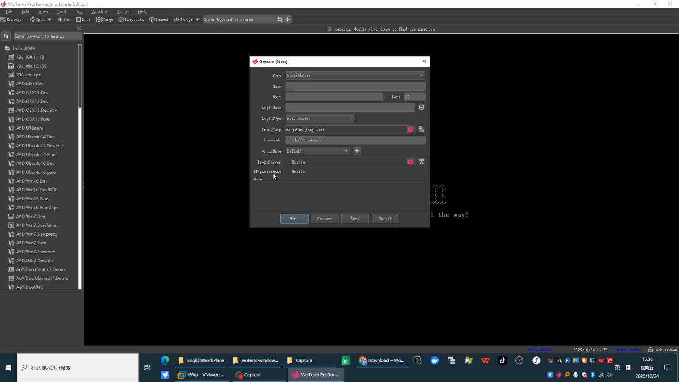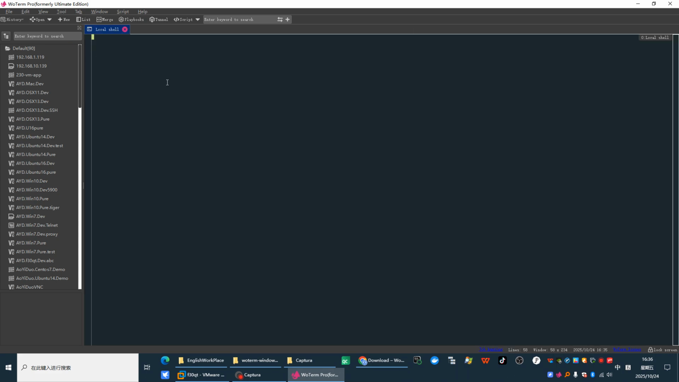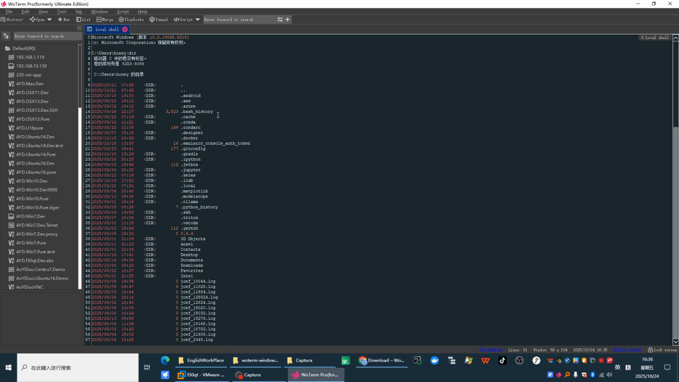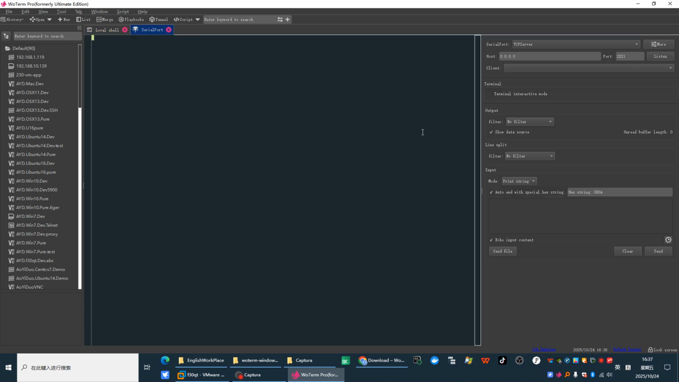SFTP assistant can be enabled or muted. When you connect to the servers, you can open the SFTP assistant. Also, you can open a local session, or share reports, different tools.